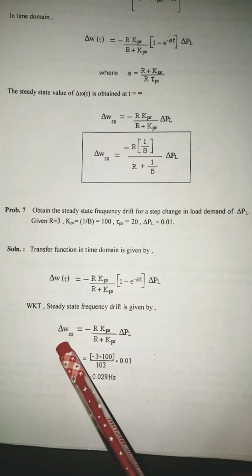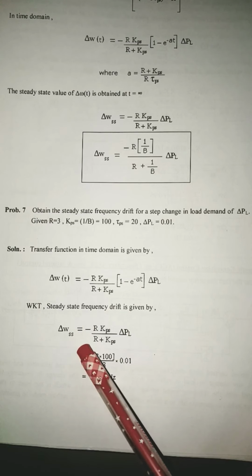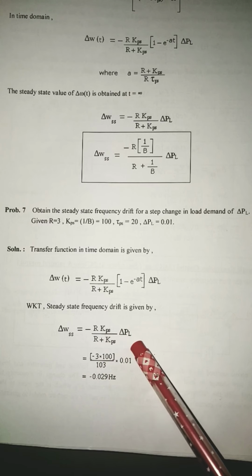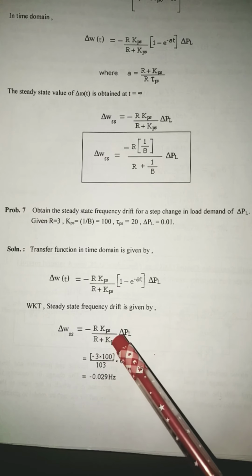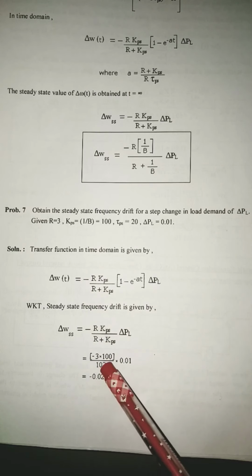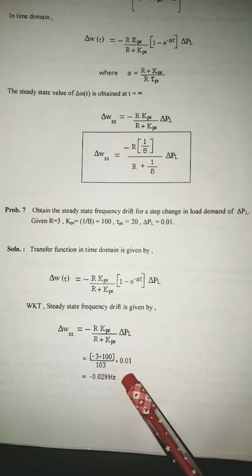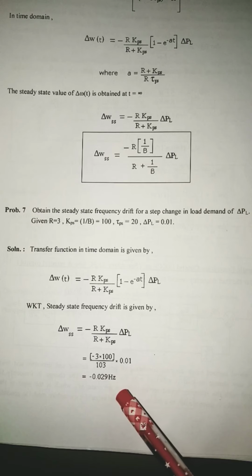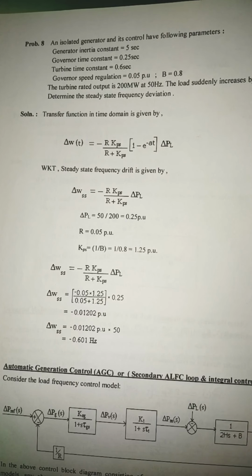So delta omega SS is equal to minus R KPS by R plus KPS into delta PL, because t tends to infinity. So with straightforward substitution, regulation is given as 3, KPS is given as 100, and delta PL is 0.01. So you'll get minus 0.029 Hertz. So that finishes the problem.